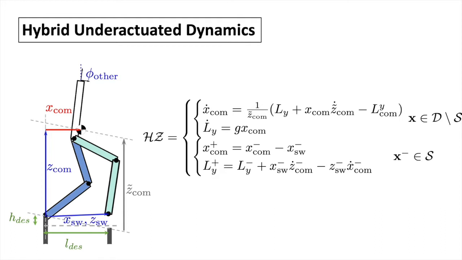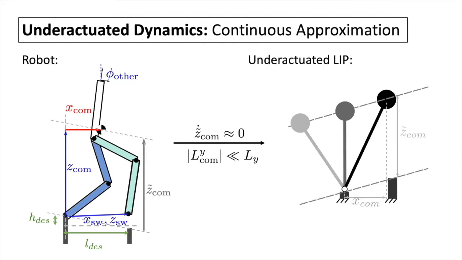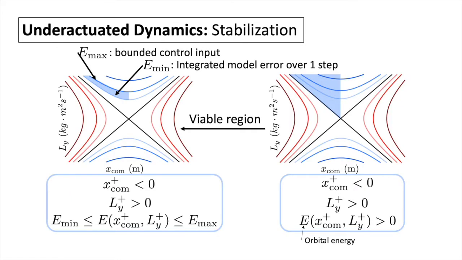The equation of motion shows that the continuous dynamics is nonlinear and has no closed-form solution, but we do have an explicit impact map. We then use the linear inverted pendulum model to approximate the continuous part of the underactuated dynamics. Based on this approximation, we can characterize the desired behavior for the underactuated dynamics.